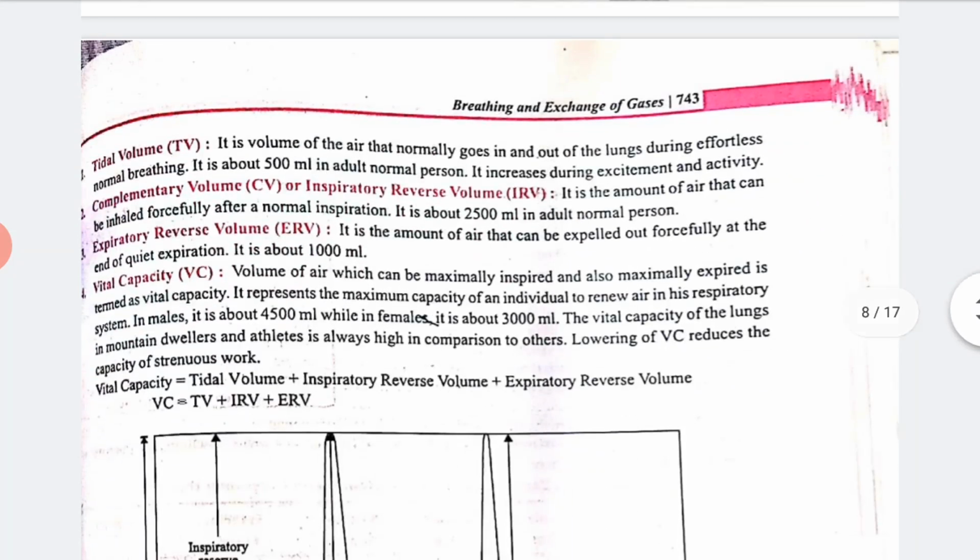We can see the capacities also, like tidal volume, complementary volume, vital capacity. All these will come under pulmonary air volumes and capacities. Means this is a device which measures the rate of consumption of O2 by living beings. Clear?